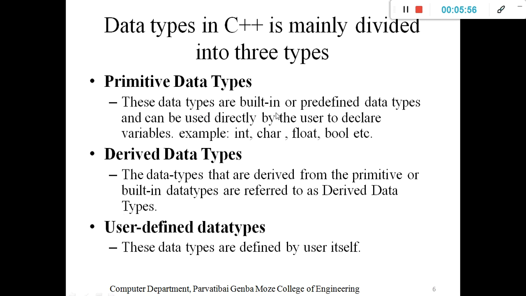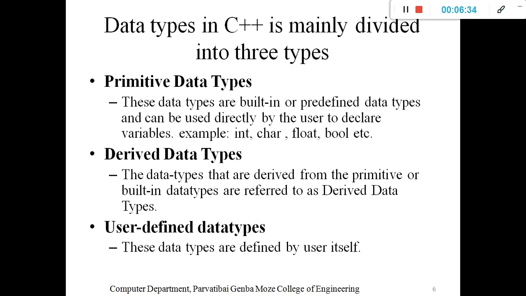What is meant by a primitive data type? These data types are built-in or predefined, which means they come with the language by default and can be used directly by the user to declare a variable. We can directly use primitive data types like int, char, float, and bool to store a value in a variable, or to define a variable as a particular data type. That is a primitive data type: built-in or predefined.